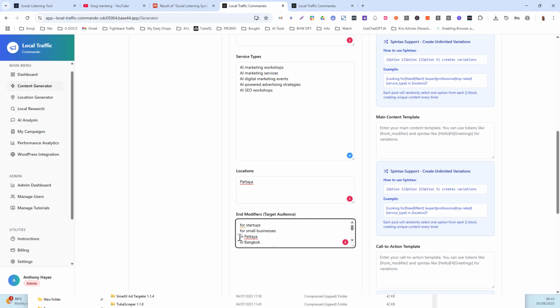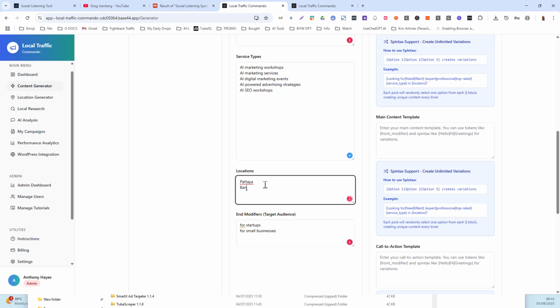I don't need to put in Pattaya or in Bangkok, etc., because I've already got it. So I can even put Bangkok in here. I don't mind going to Bangkok. It's a nice day out.